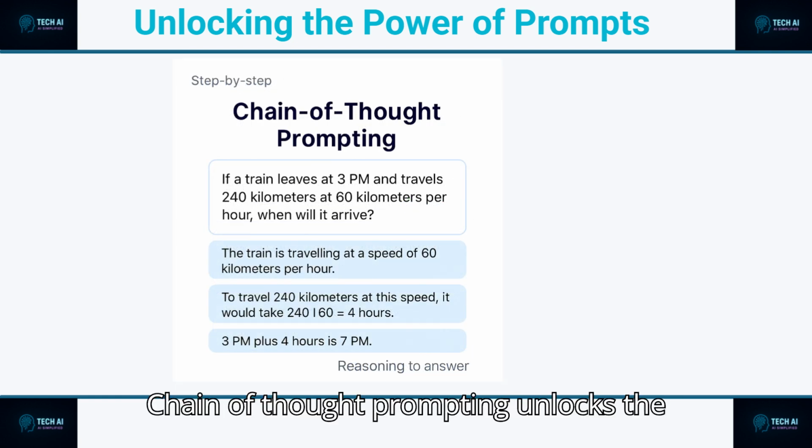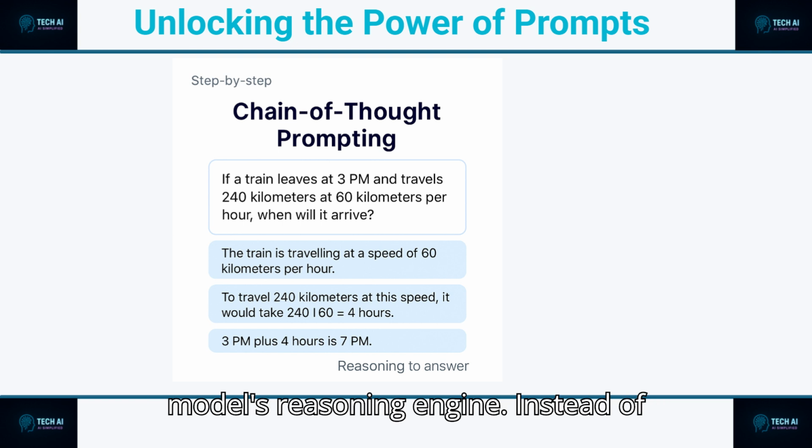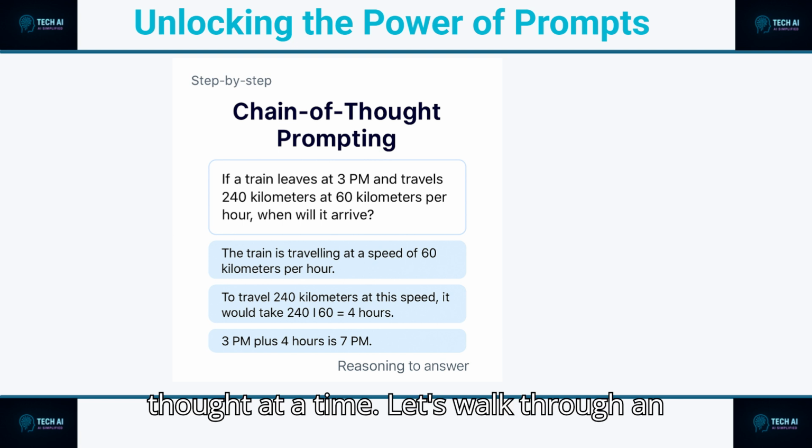Chain-of-thought prompting unlocks the model's reasoning engine. Instead of jumping to a final answer, we ask it to think through each step first. It's how we turn AI into a problem solver, one thought at a time. Let's walk through an example.